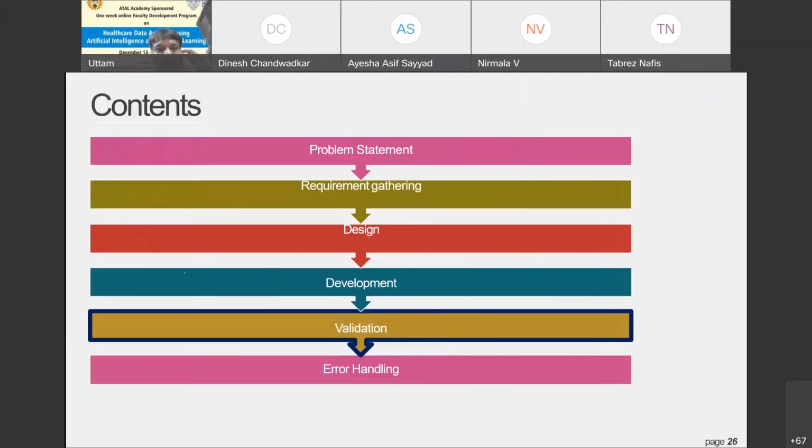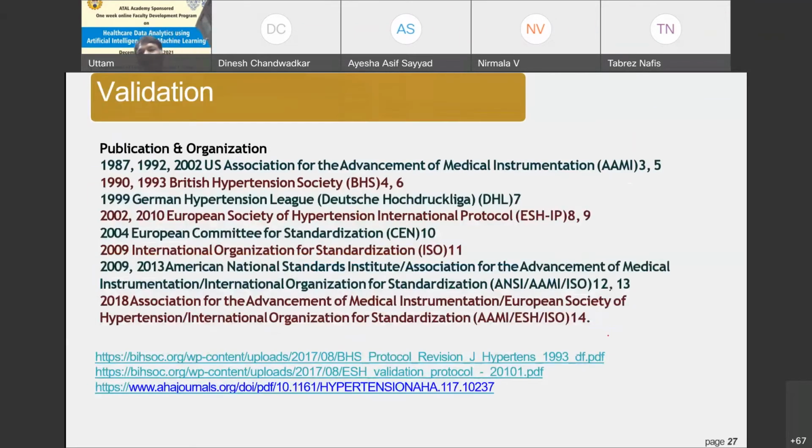Now, once we have created that, we need to validate. So these are the different documents that we can use for validation. Remember, whenever we are creating any kind of prototype or product, validation is the most important thing. So we need to really validate our developed product against the available standards.